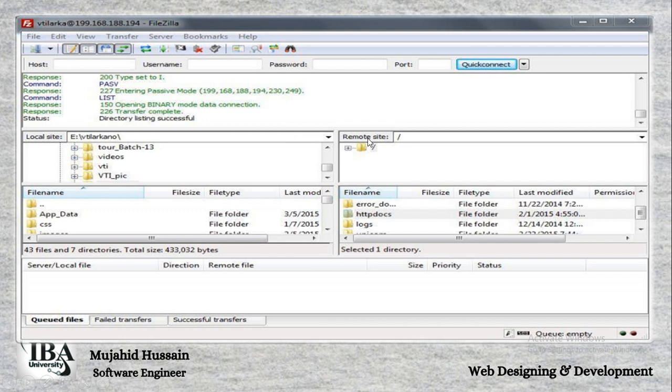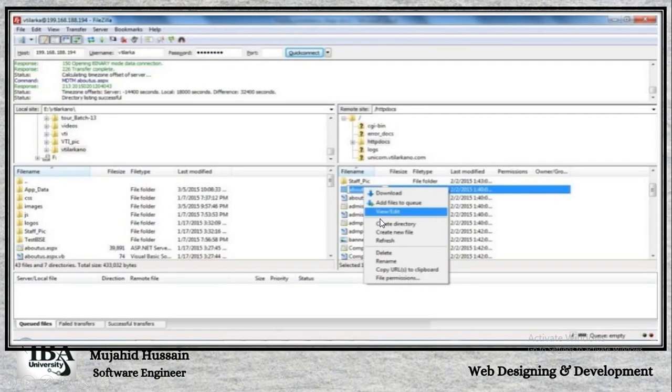So you can see here the remote site area. You just click on this, then see here HTTP docs. You have to open this and drag the files into it. This is your local site, and this is the remote site. So you have to drag from here in this direction.